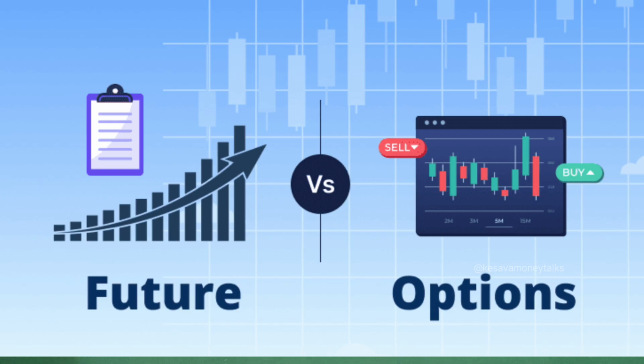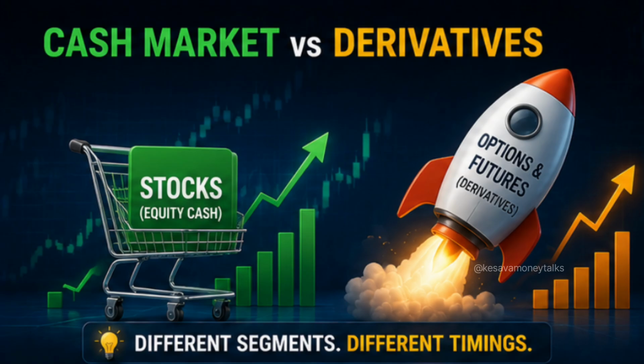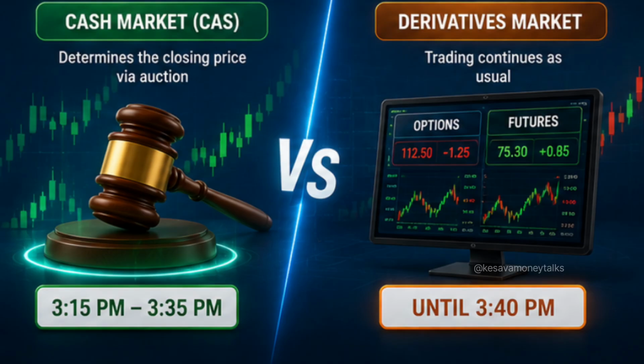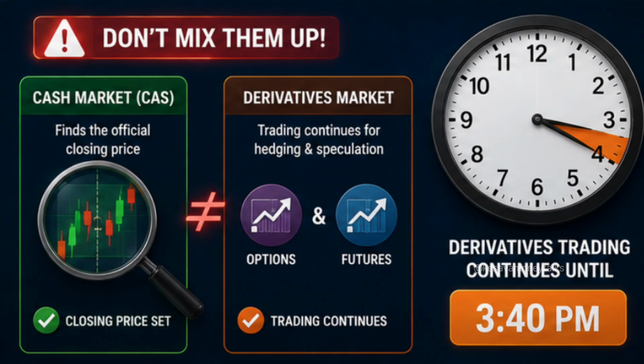Chapter 10. What about options and futures? This is very important. CAS is for determining the closing price of stocks in the equity cash segment. It should not be confused with the normal trading hours of the derivative segment. The SEBI framework says the equity derivative segment continues until 3:40 pm. So cash market stock CAS is 3:15 pm to 3:35 pm. Equity derivatives continue until 3:40 pm. So don't confuse the two.